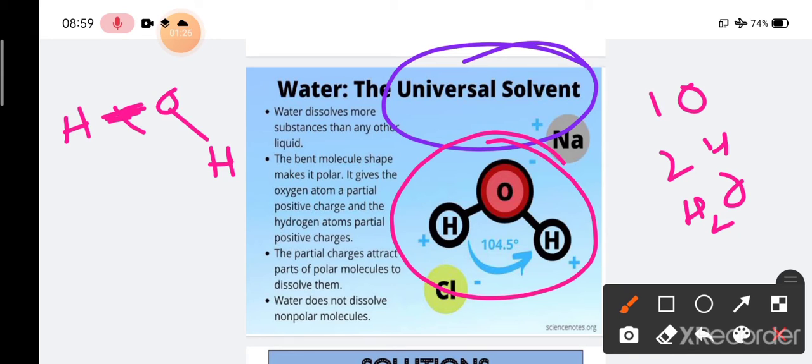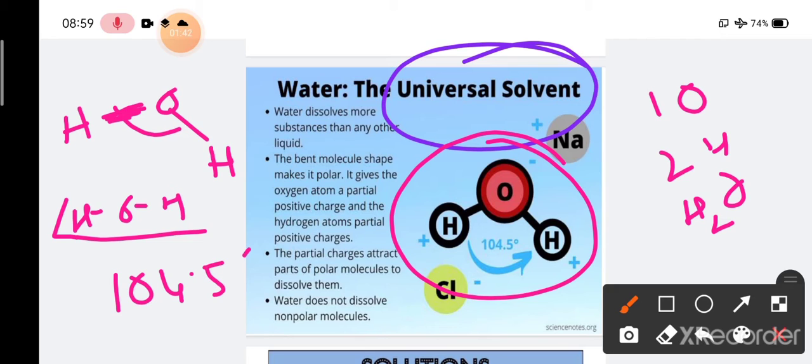It is certainly angular, and the angle between the hydrogen, oxygen and hydrogen, the H-O-H angle, is 104.5 degrees. That is why they are not linear, they are angular. As the molecule is angular, it has certain properties.